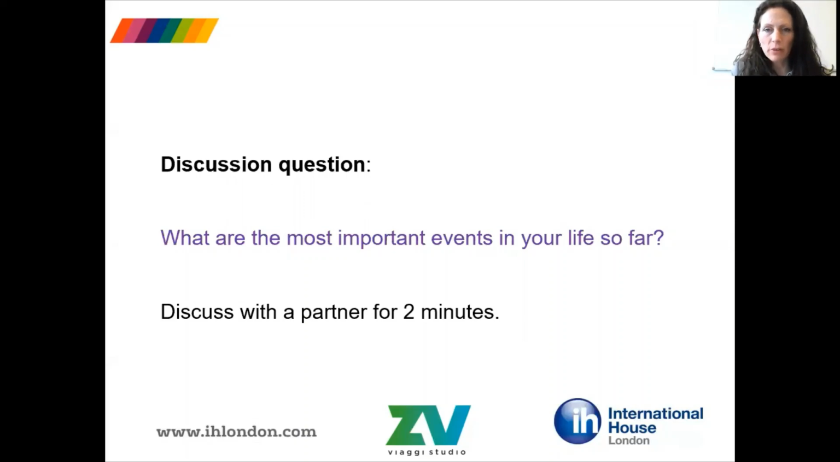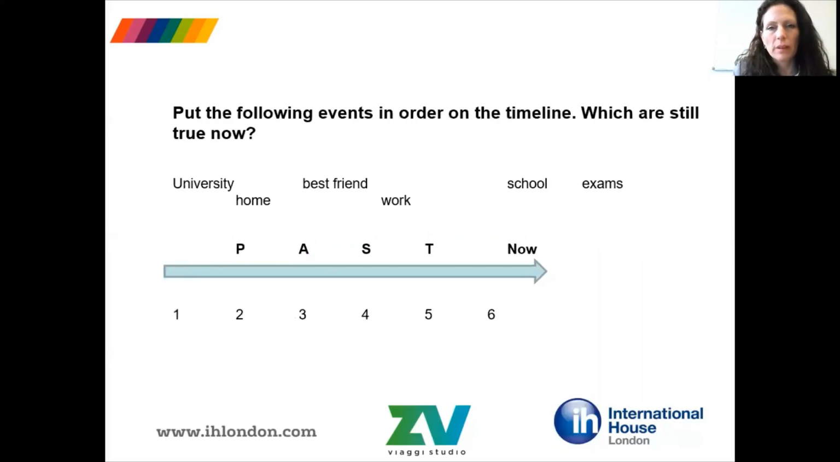Okay, so hopefully you've thought about some of the events in your life. So going back to the examples of the events in my life, can you think about the order of these events and write them on the timeline?